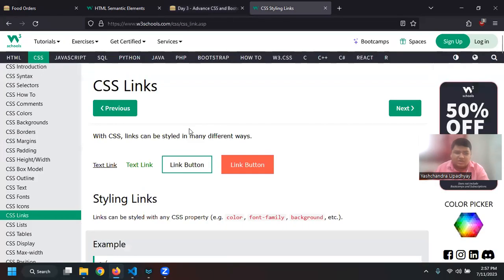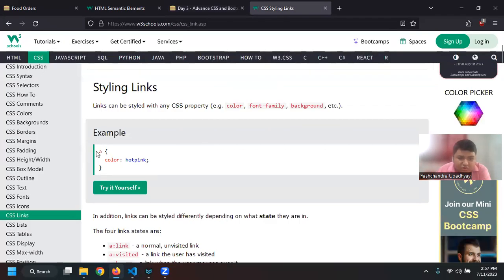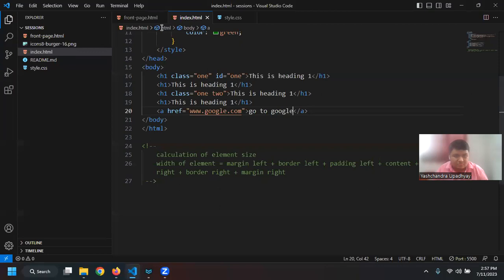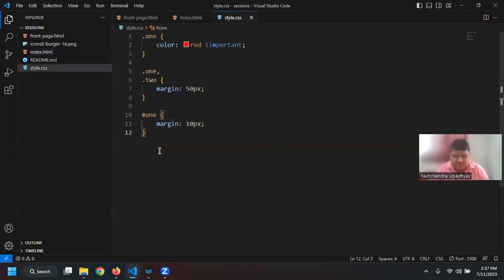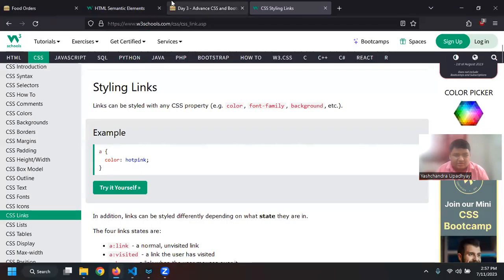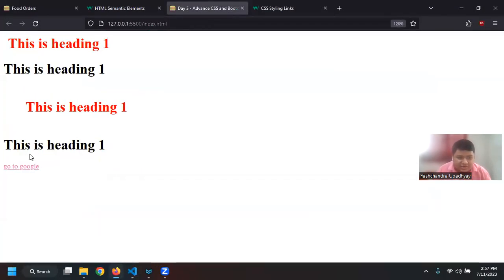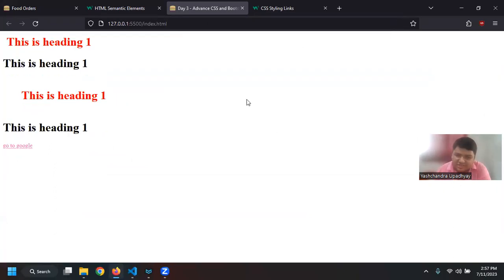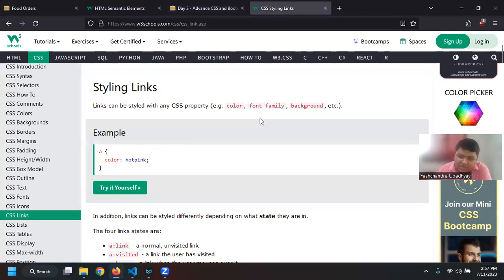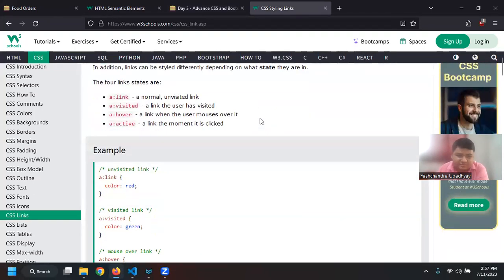But what I can do is I can go to this a tag, and then I can say color, and then I can define the color of the a tag particularly. Then it will change. I go here and just paste the a tag. Look here. You can see that now, instead of blue, it is hot pink, right? So that is how basically you can change the styling of your element using CSS.